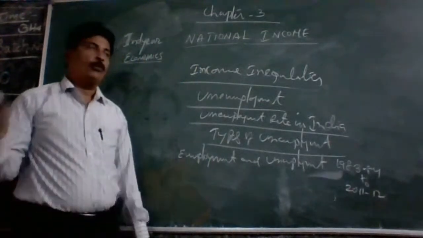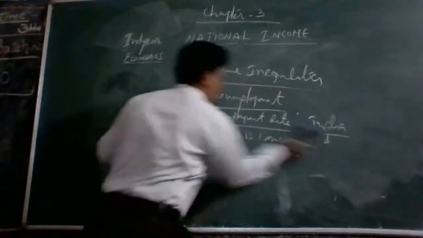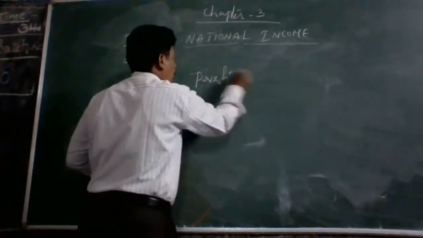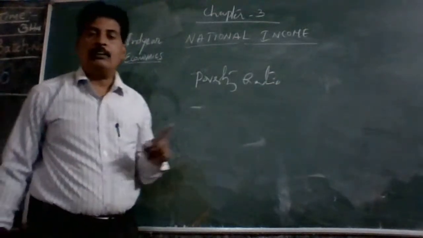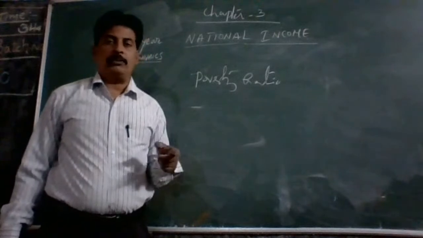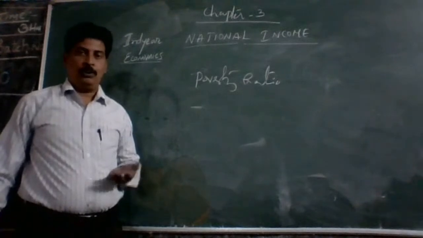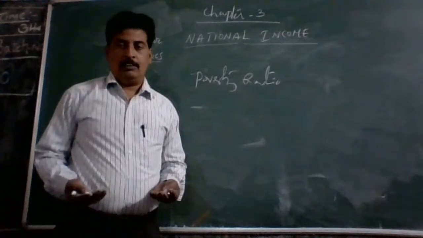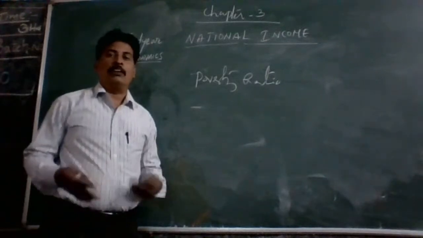Then finally, in the same chapter, we have to see the poverty ratio. How can we understand poverty? Who are the poor? Why do they become poor? How do they come out of poverty? What steps should be taken in order to come out of below poverty line, BPL?